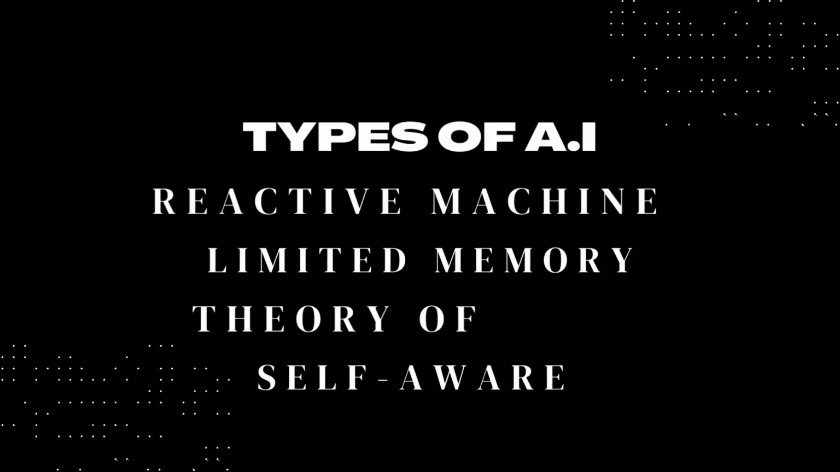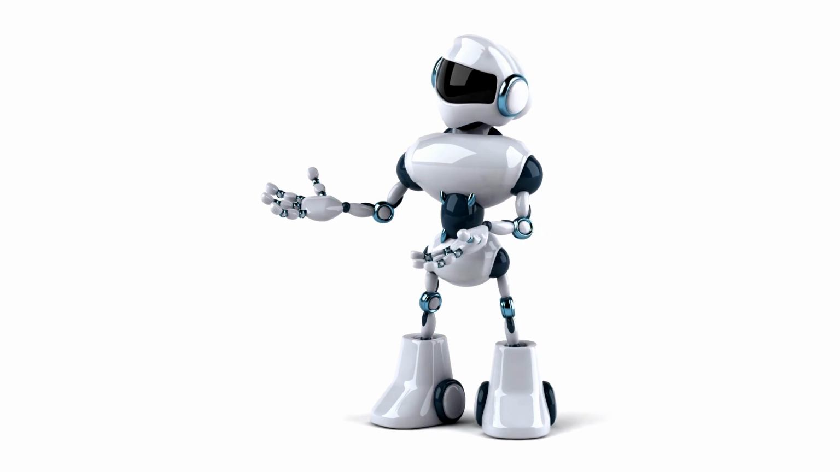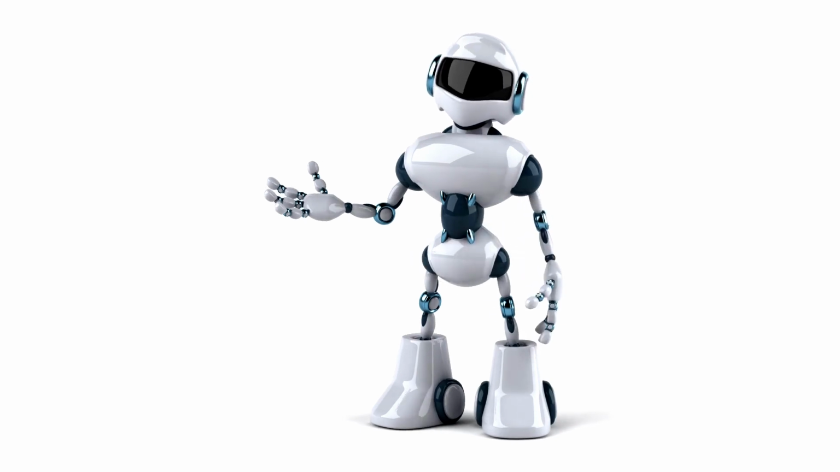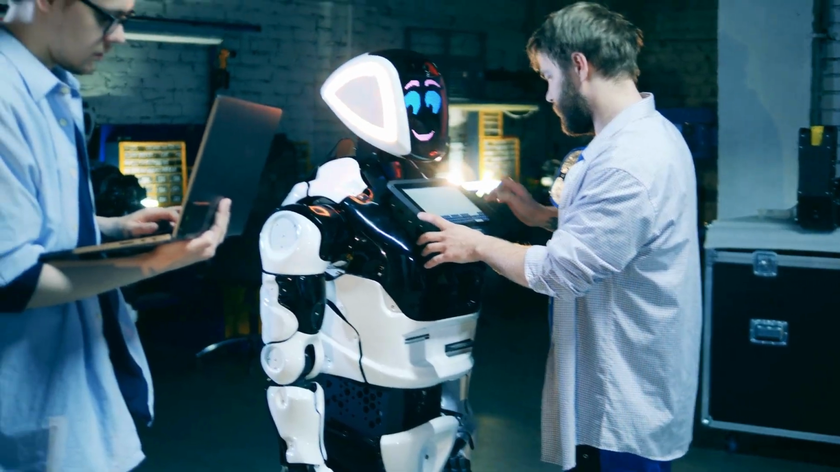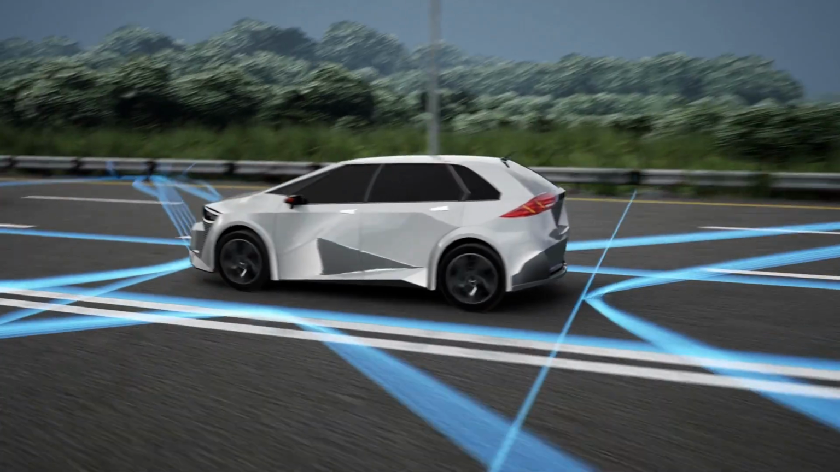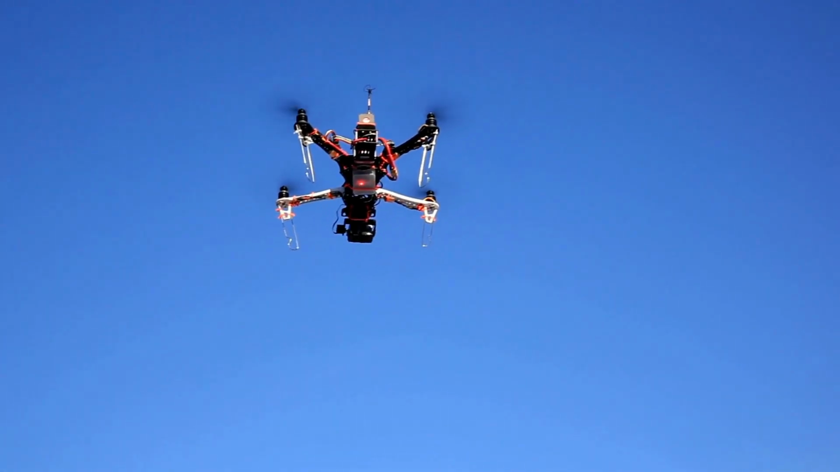There are several different types of AI, including Number 1. Reactive machines. These are the simplest form of AI, and they can only react to the environment. They have no memory and cannot use past experiences to inform their actions. Reactive machines are often used in applications that require real-time decision-making, such as self-driving cars, robots, and drones.